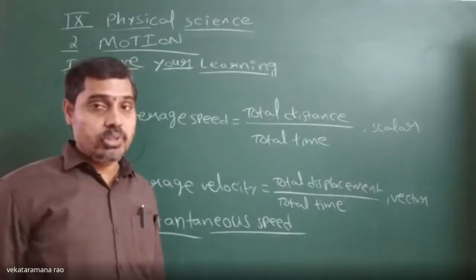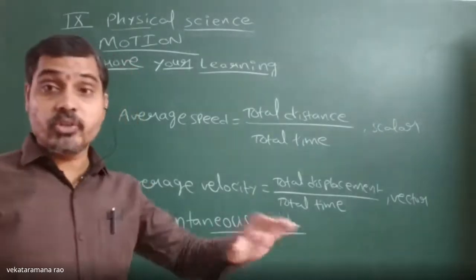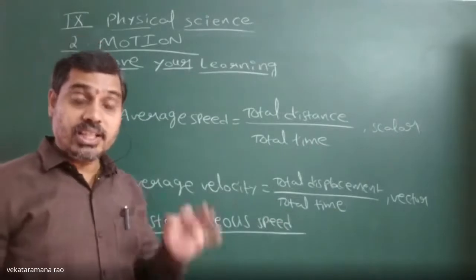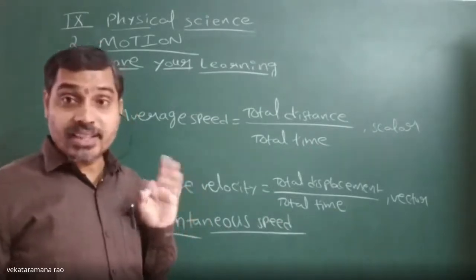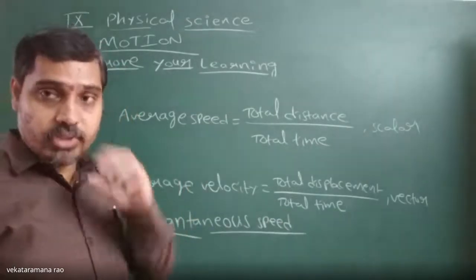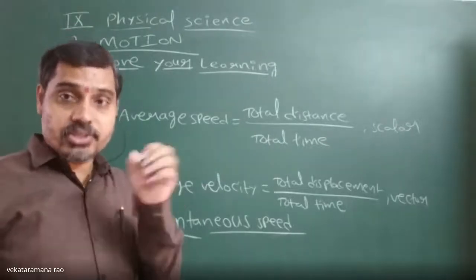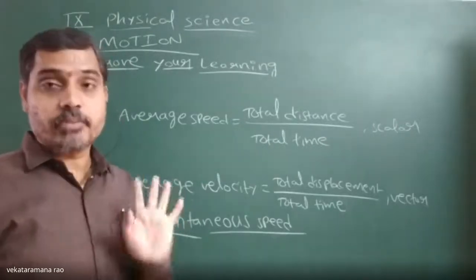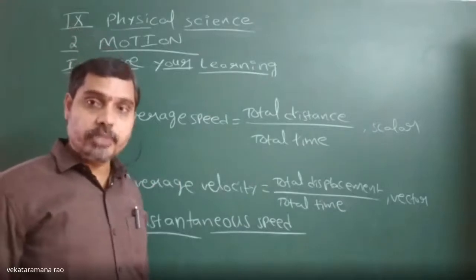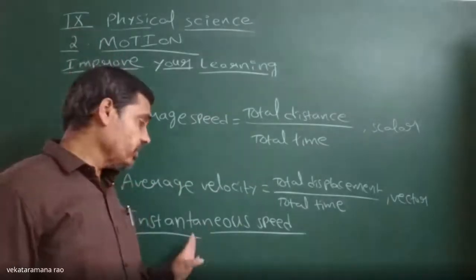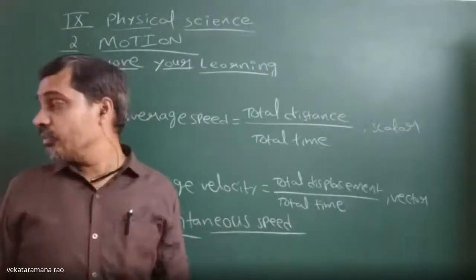He wants to see the speed of your vehicle at that instant of time, meaning the time duration will be an instant. At that instant of time, what is your speed? That is known as instantaneous speed.